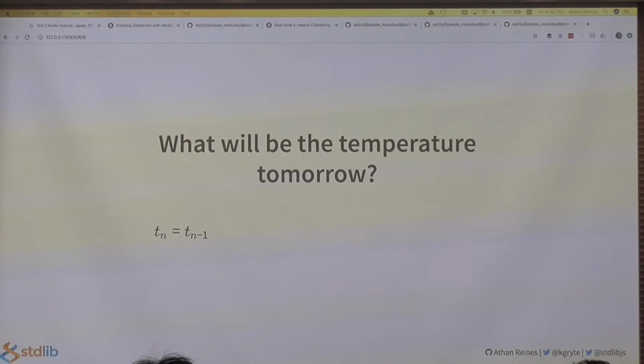So one possible refinement would be to predict that the temperature tomorrow is the average of the temperature of the past, say, 7 days, which will be represented by this equation. So by taking the average, we will smooth out some of the day-to-day variability and hopefully have a more reliable estimate over the long term. In other words, by using the average temperature of the previous 7 days to predict tomorrow's temperature, our predictions will be closer. We'll have a smaller error on average to the actual temperature than had we used our initial naive model.